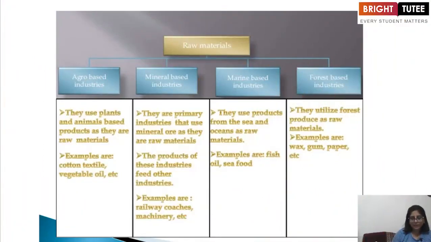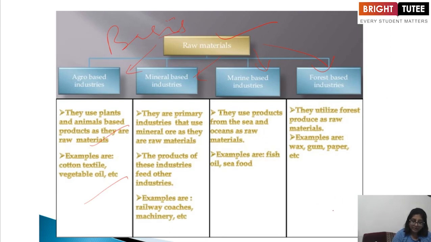Now the raw materials. What are the raw materials? Raw material means this is the basis, right? Agro based, mineral based, marine based, and forest based. Now what does it mean? Agro-based industries use plants and animal based products as their raw materials. Examples are cotton textiles or vegetable oil.